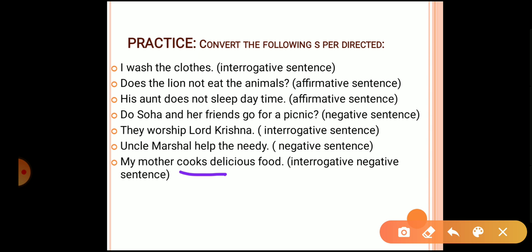My mother is singular, so we'll be using does. Does my mother cook delicious food? Sorry, it is negative also. After the subject we'll use not: does my mother not cook delicious food? And at the end there will be a question mark.